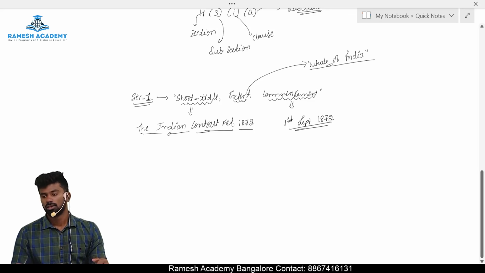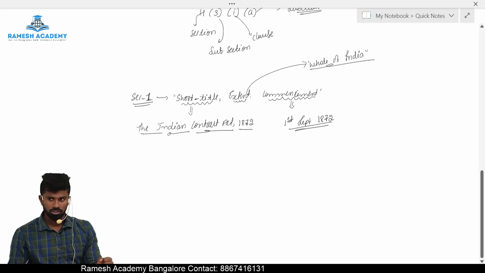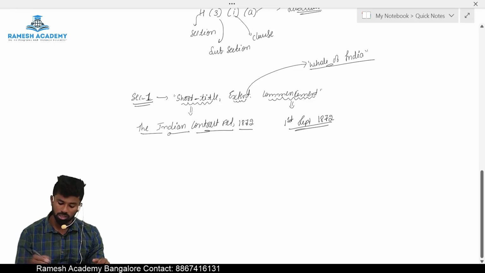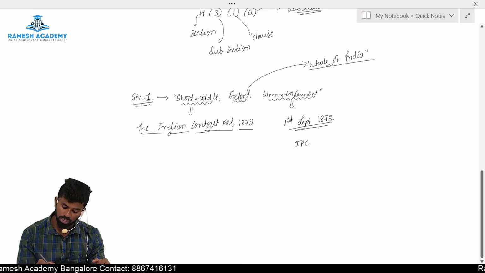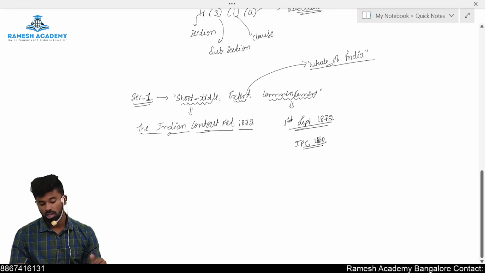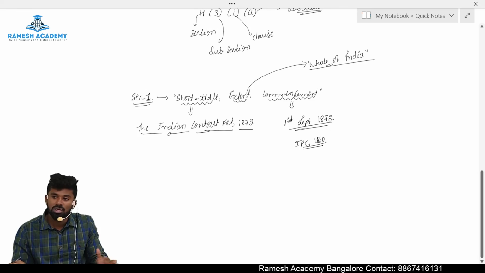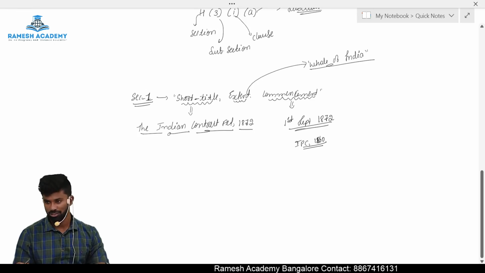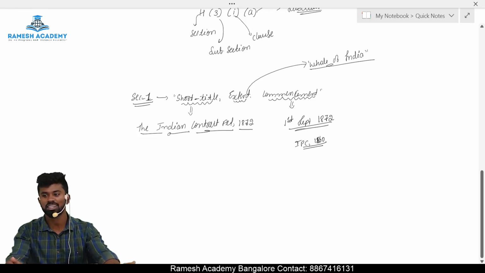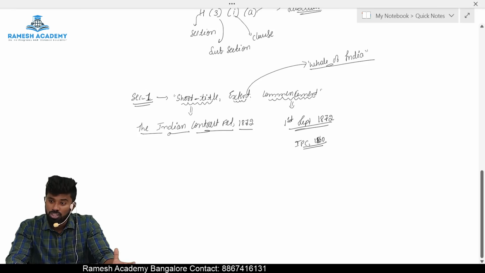Because even though this law was made during the British period, 1872, we also have the IPC, Indian Penal Code, which deals with our criminal offenses, for example murder, crime, all that are governed by the IPC. And this IPC was made in which year? 1860, 12 years before the Indian Contract Act 1872. But we still follow the IPC 1860. Sir, why, sir? Are we following the British law even today, sir?